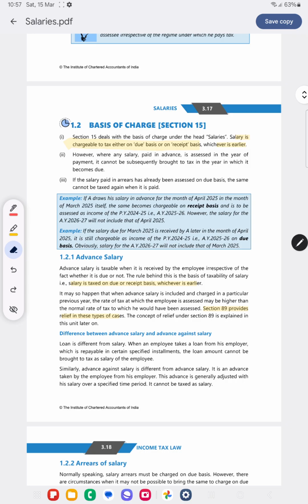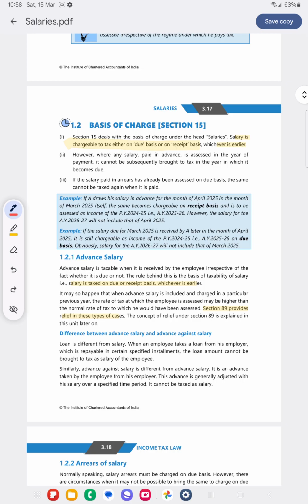Salary is chargeable to tax on either due basis or receipt basis, whichever is earlier. So now if advance is paid, then it will be charged to tax in the year it is received. If there are arrears of salary, it will be charged on the due basis. So once it is charged, if we receive it again, it will not be taxed again.